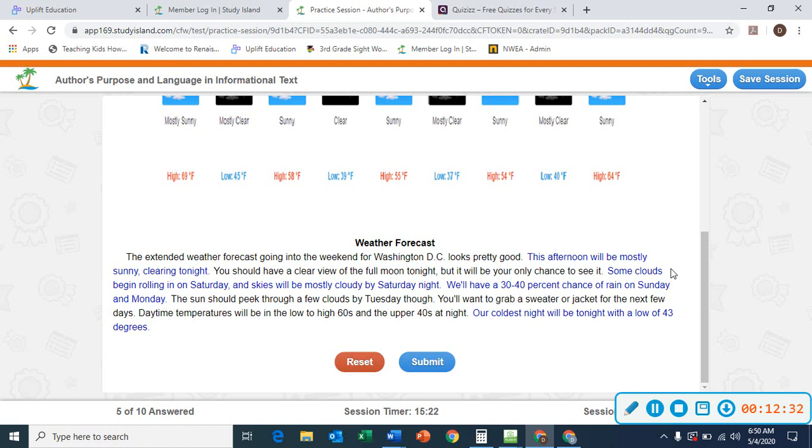You'll want to grab a sweater or jacket for the next few days. Daytime temperatures will be in the low to high 60s and the upper 40s at night. Our coldest night will be tonight with a low of 43 degrees.